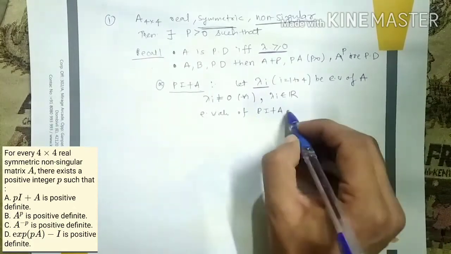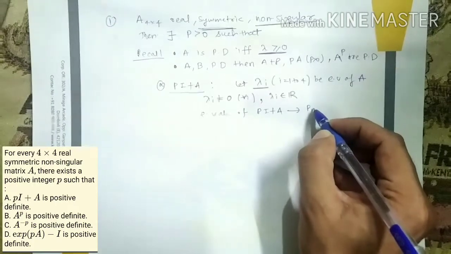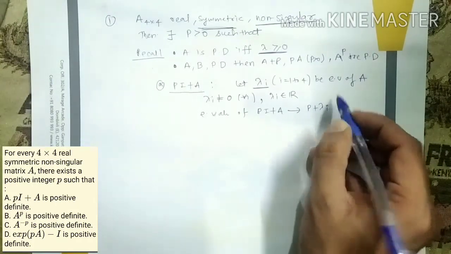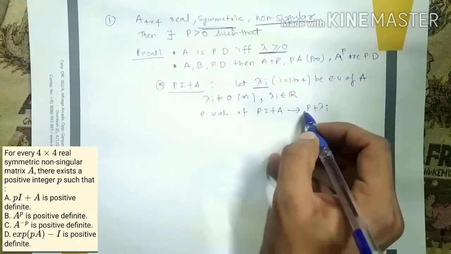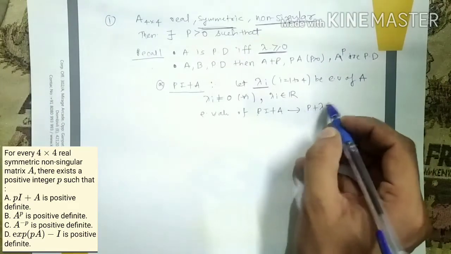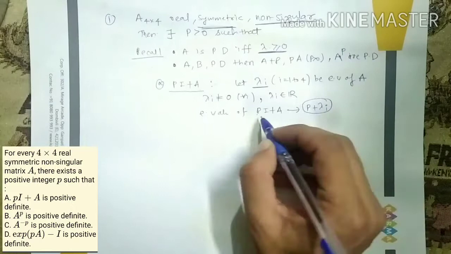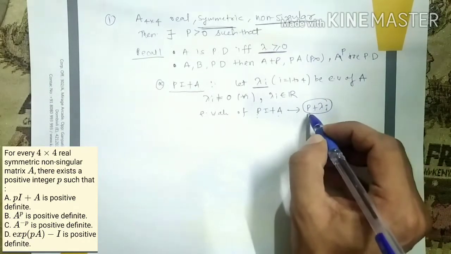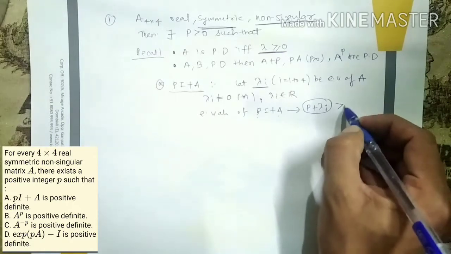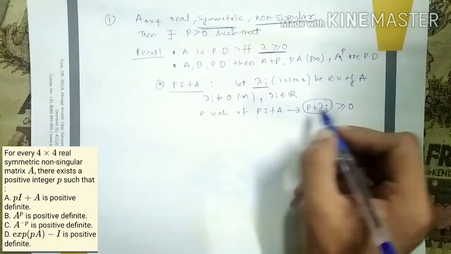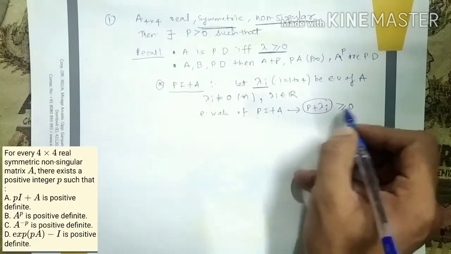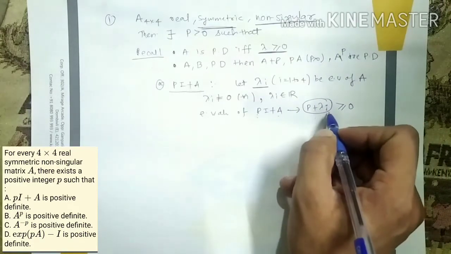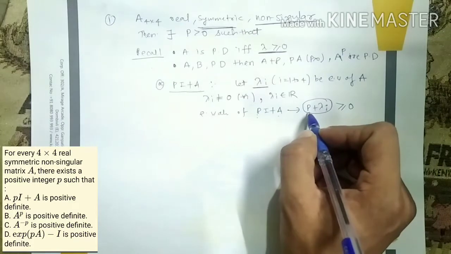Obviously p plus lambda I, where lambda is an eigenvalue of A, and pI has eigenvalue p. These are the eigenvalues of pI plus A. Can they be non-negative for our choice of p? Obviously we can choose a sufficient p such that p plus lambda is greater than or equal to 0. Even if my lambda is negative, I can choose such p.